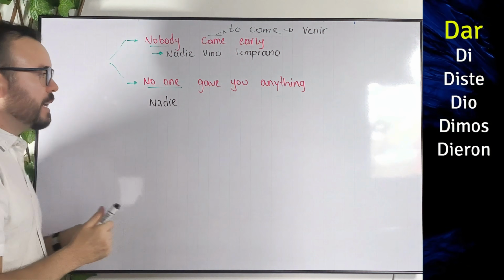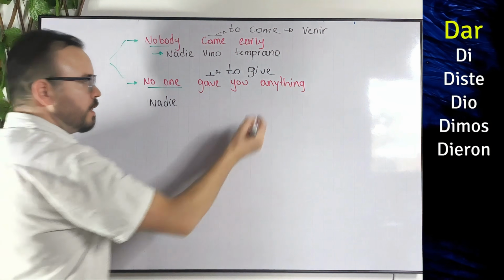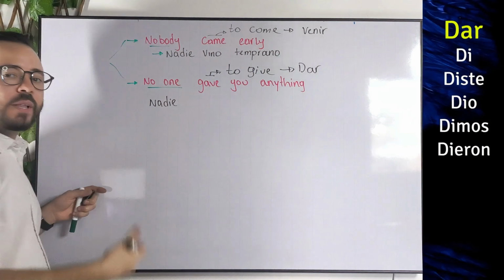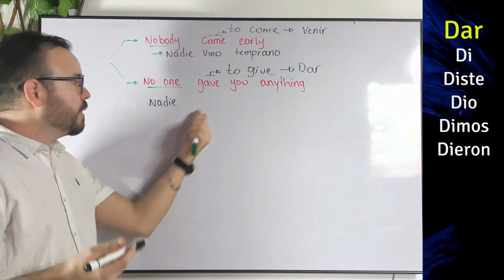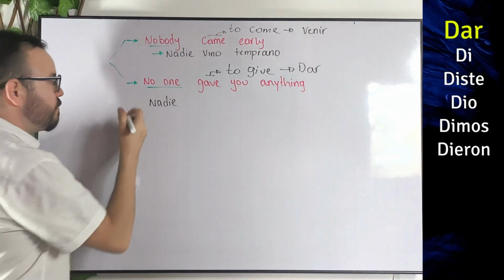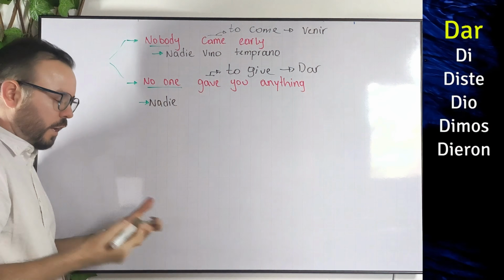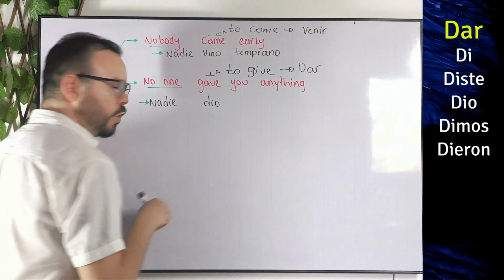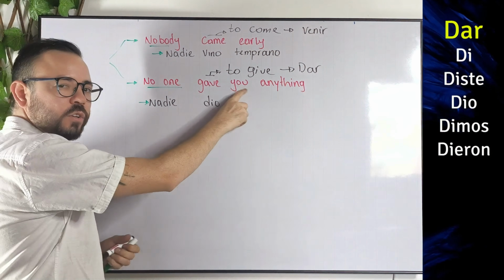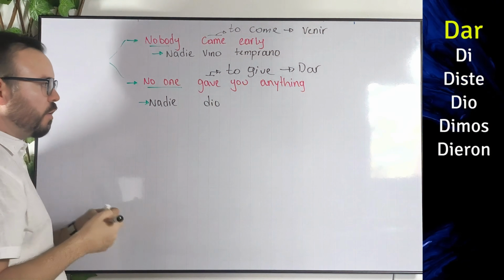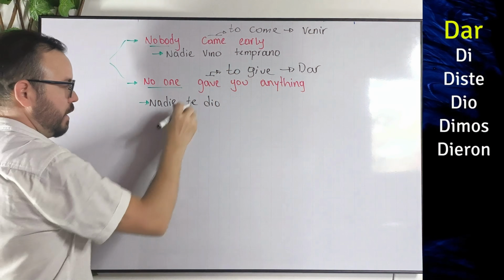Now, we have the verb gave. It comes from the verb to give, okay? That in Spanish is just the verb dar. Another irregular verb. You can see the conjugations there, okay? Now, in this case, since we're using an indefinite pronoun, then we just need to conjugate this verb for the he, she, or it form. But it will be just dio. That's it. Now, gave you anything. This you is something that we call indirect object pronouns, okay? So we need to use it before the verb. So we're just gonna say te here, okay?